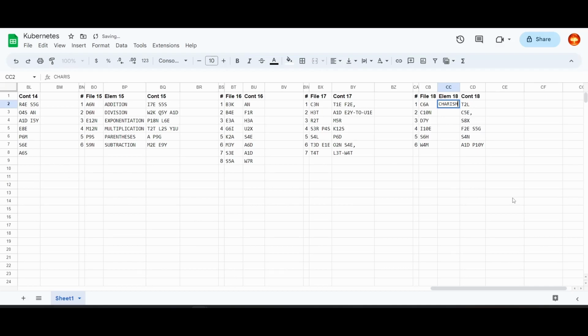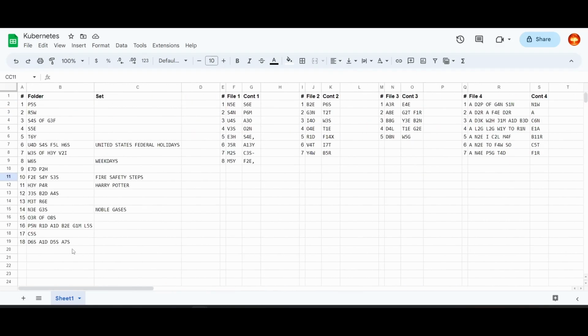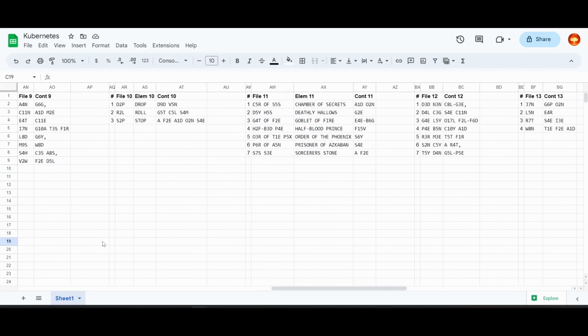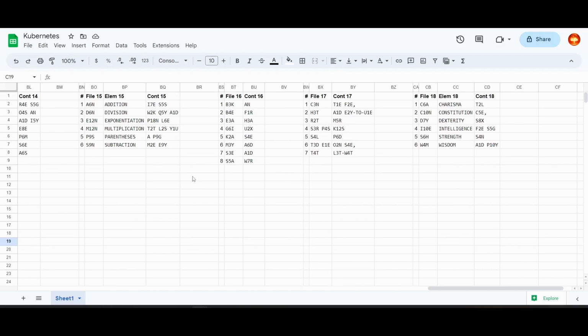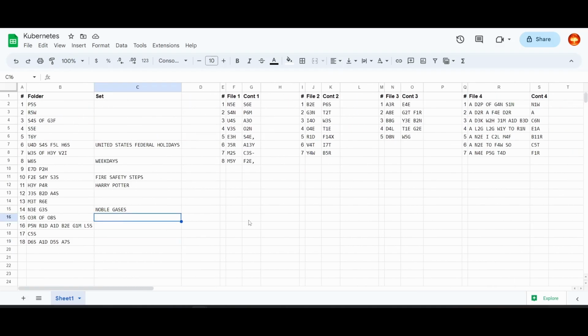God, this looks like charisma. I forgot this one. This is dexterity, I think. I'll have to go search these up in a second. 10, 6, and 4. Okay. So 18 should be... Wait, I feel like I missed something. Did we put 15 in there? Oh, it's 8. 15 should be order of operations.